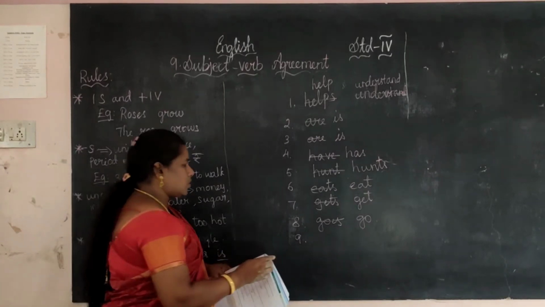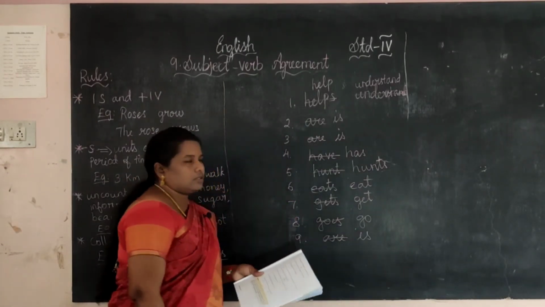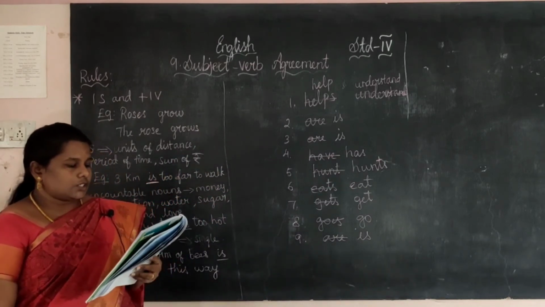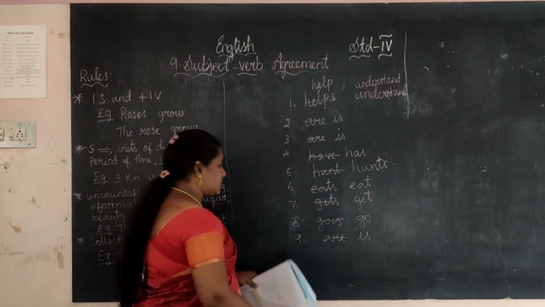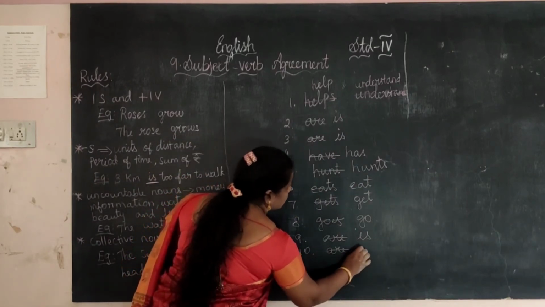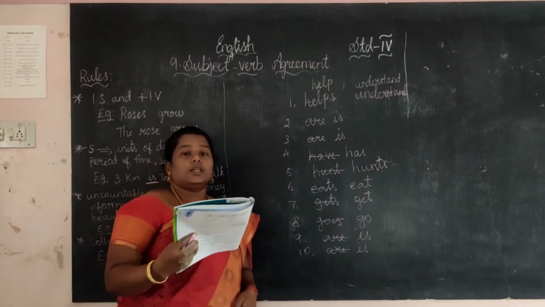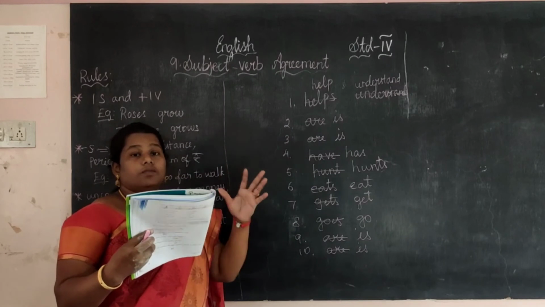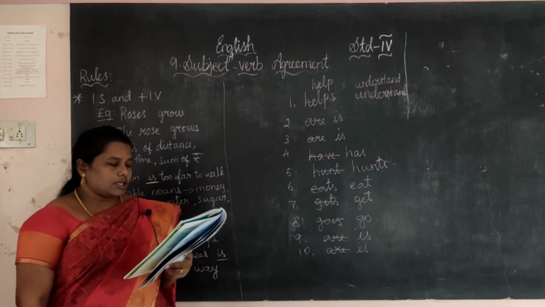Next one. Richa or writing. Richa is one, so or is wrong. Strike out the or and write is, singular. Yes. Next one. The air or so fresh. The air or will not come. Is the answer. Yes, air we do not denote as singular or plural. We do not add s. So is comes. Okay, next one.